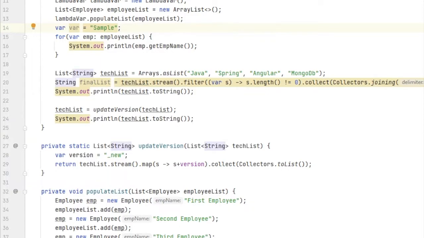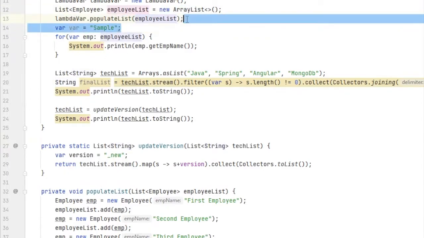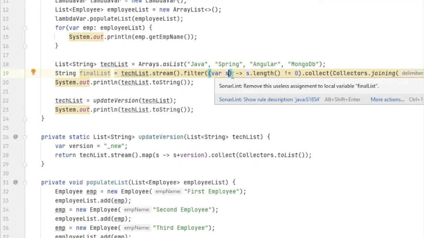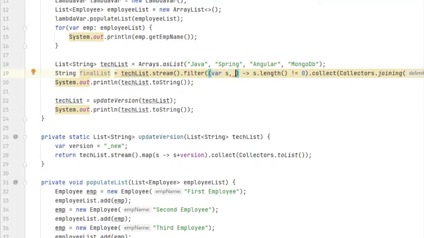Now for the readability guidelines: let's say you are creating a lambda function and you are using two arguments, s1 and s2. You cannot do var s1 and then just s2.